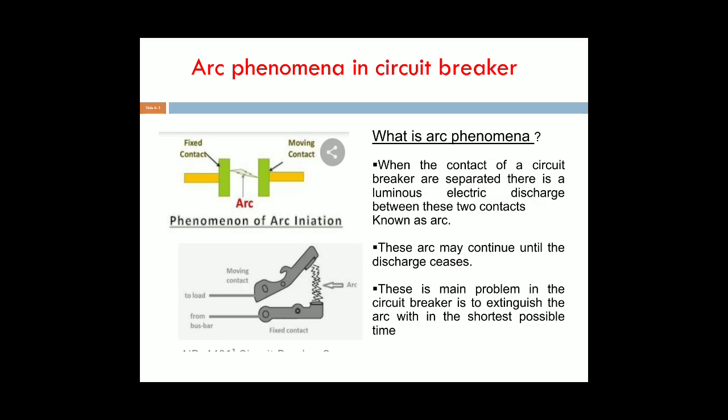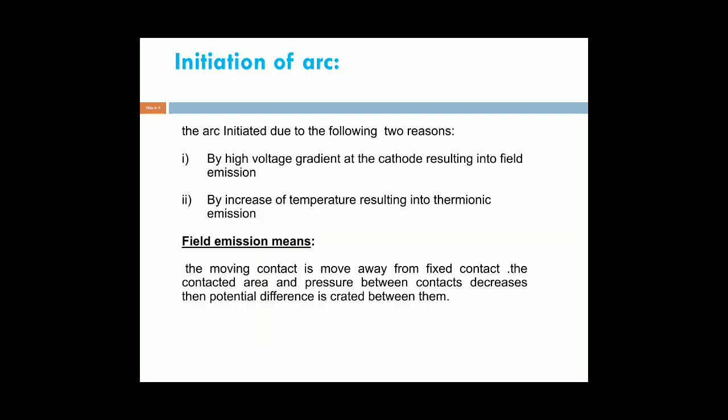Due to that heat energy, the contacts may be damaged. This is one of the main problems in the circuit breaker. Therefore, we extinguish the arc, or reduce the arc, within a short time.